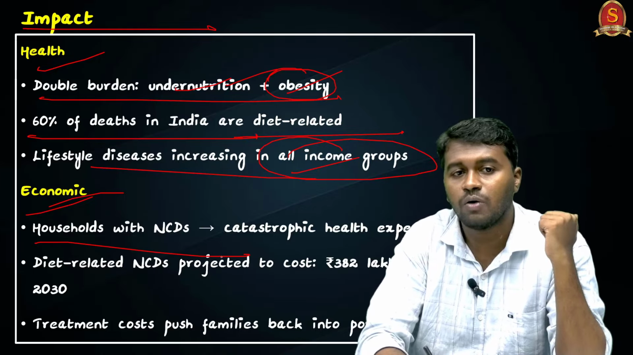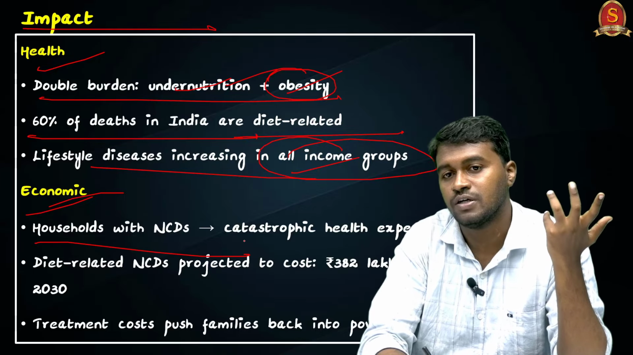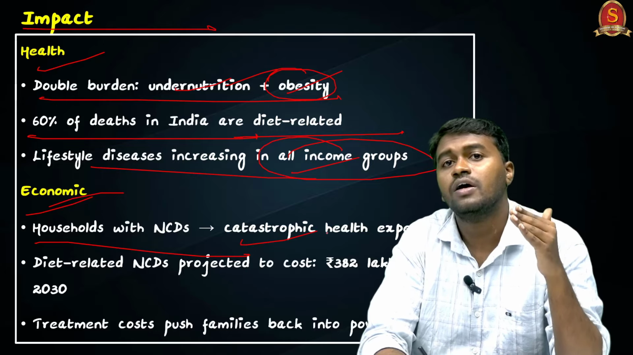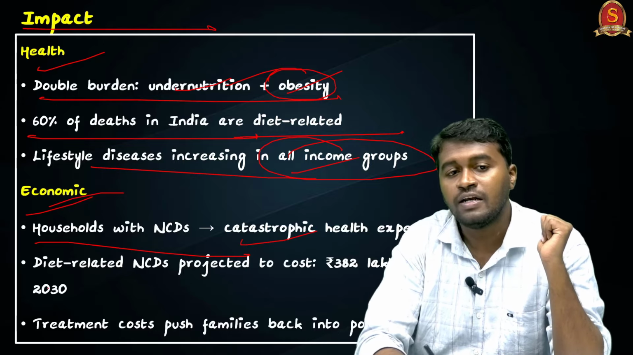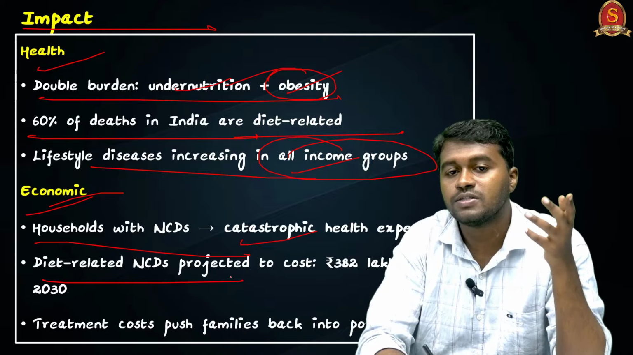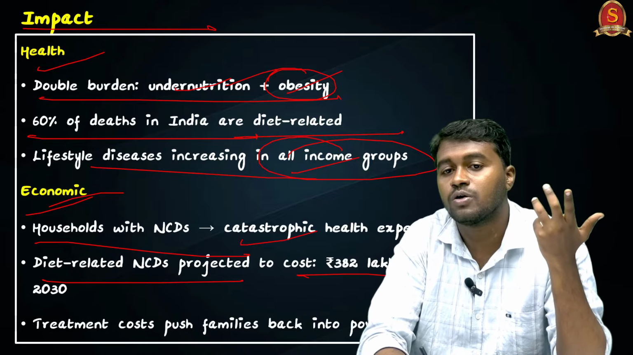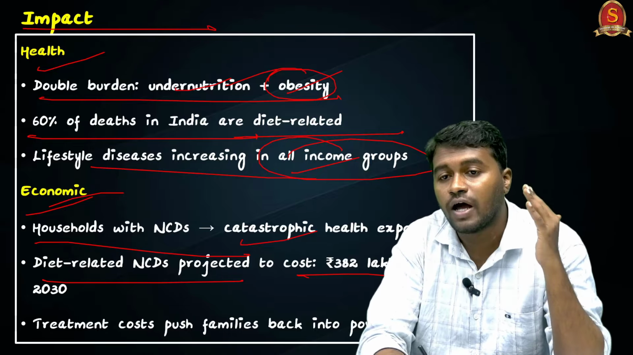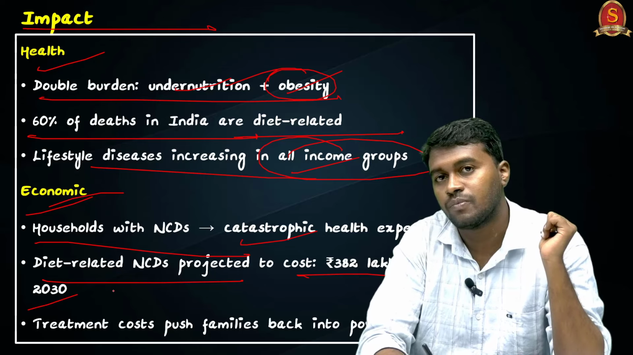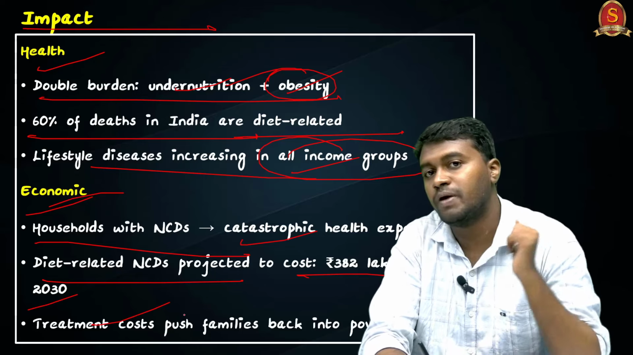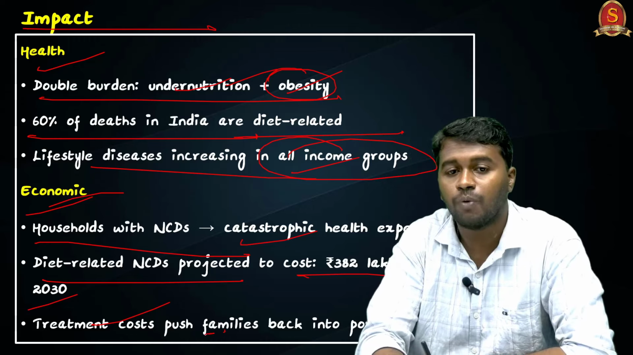So you can see that households with non-communicable disease may face high health expenditure. And diet-related non-communicable diseases are projected to cost around rupees 382 lakh crore by 2030. And the treatment cost may push certain families into poverty.